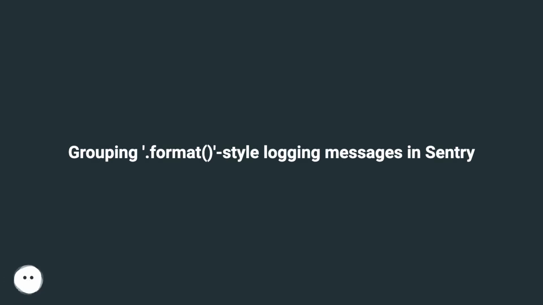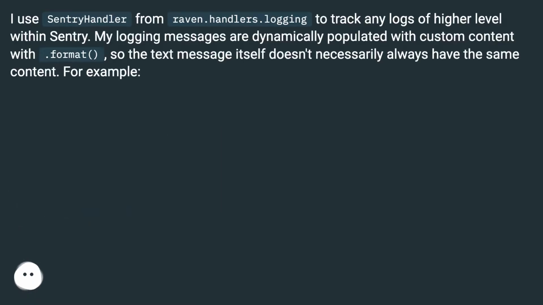Grouping format style logging messages in Sentry. I use Sentry handler from raven.handlers.logging to track any logs of higher level within Sentry. My logging messages are dynamically populated with custom content with .format, so the text message itself doesn't necessarily always have the same content. For example,